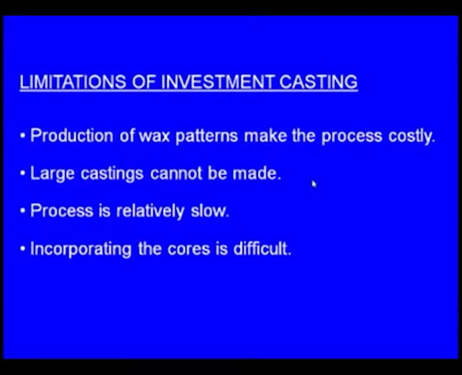This cycle has to be done some 7-8 times. Each time we have to spend at least 1 hour for dipping into the slurry, applying the stucco and drying. Likewise, this ceramic shell preparation takes 7 to 8 hours.